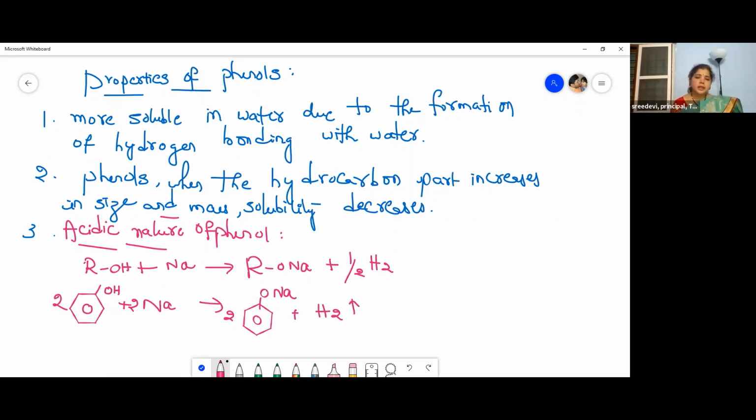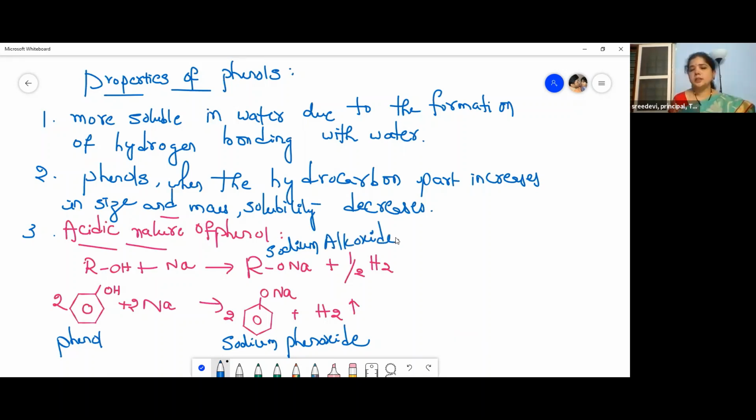So this reaction indicates that phenols are acidic in nature. This is our phenol, this is the sodium, and this is sodium phenoxide. Just the application of knowledge and subject, children. This one is sodium alkoxide. And these two reactions show us that alcohols and phenols are acidic in nature. Okay, so then coming to the next one.